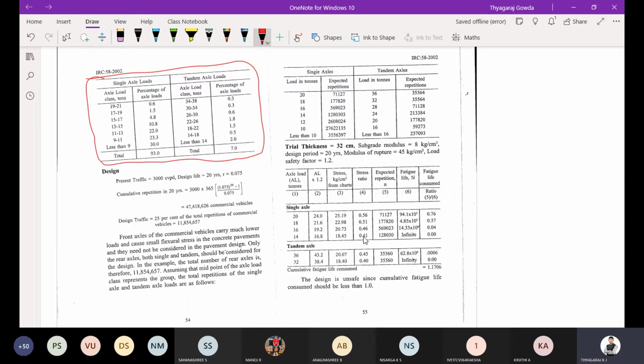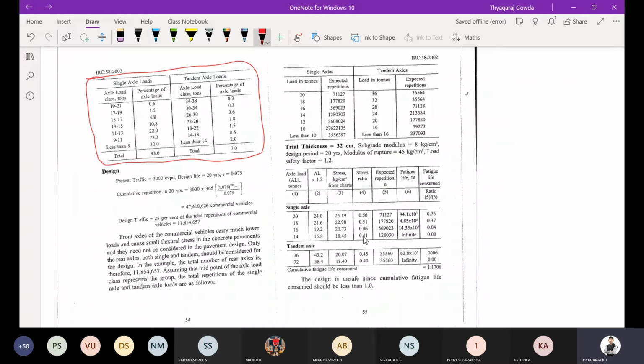So they have given various tandem axle loads, that is 19 to 21, with percentage of axle loads given as 0.6. Then 17 to 19 it is 1.5, 15 to 17 it is 4.8, then 13 to 15 it is 10.8, 11 to 13 it is 22, and 9 to 11 tons axle load, that is single axle, it is given as 23.3% of the vehicles will be moving.